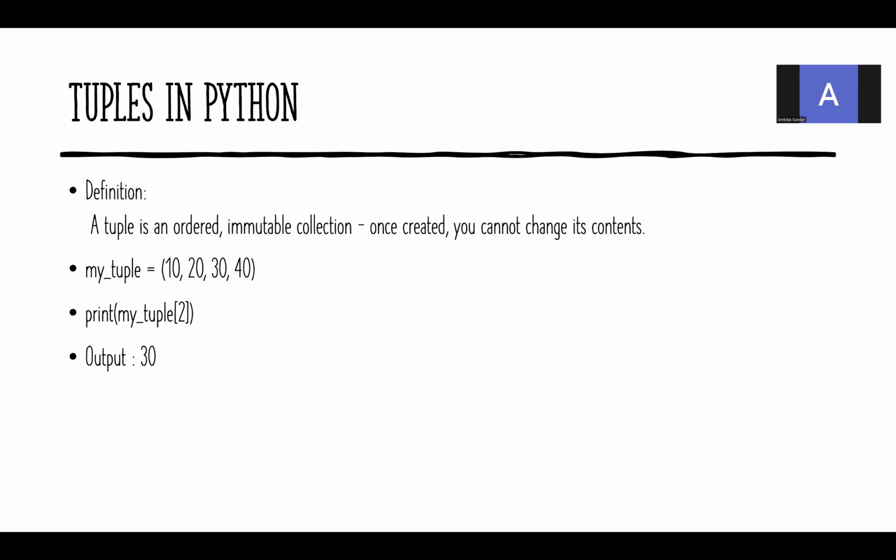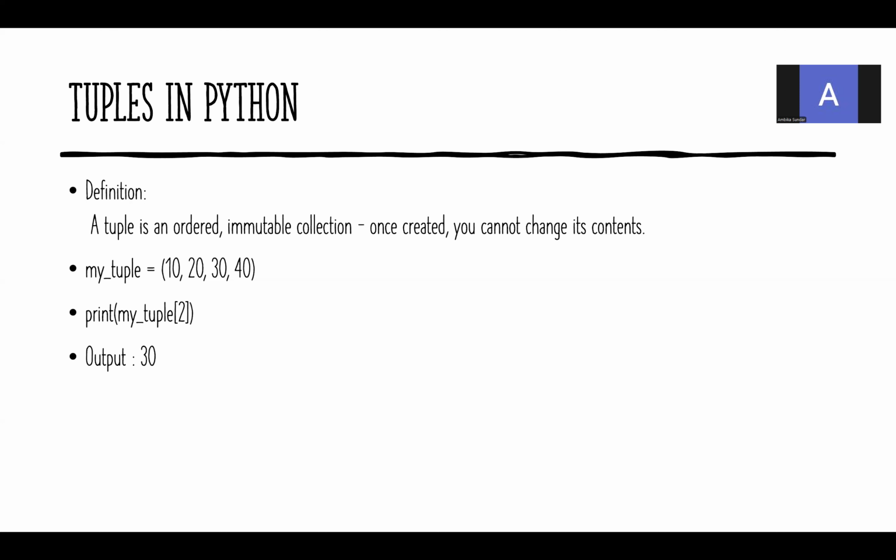Tuples in Python. Tuples are ordered, immutable. Once created, you cannot change its contents. My tuple is equal to 10, 20, 30, 40. I'm going to store these elements within the parentheses. So now the tuple is created.